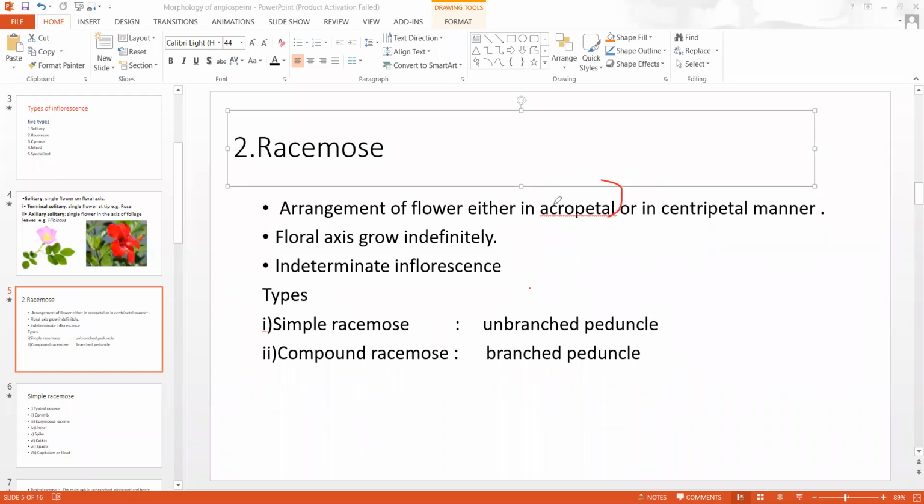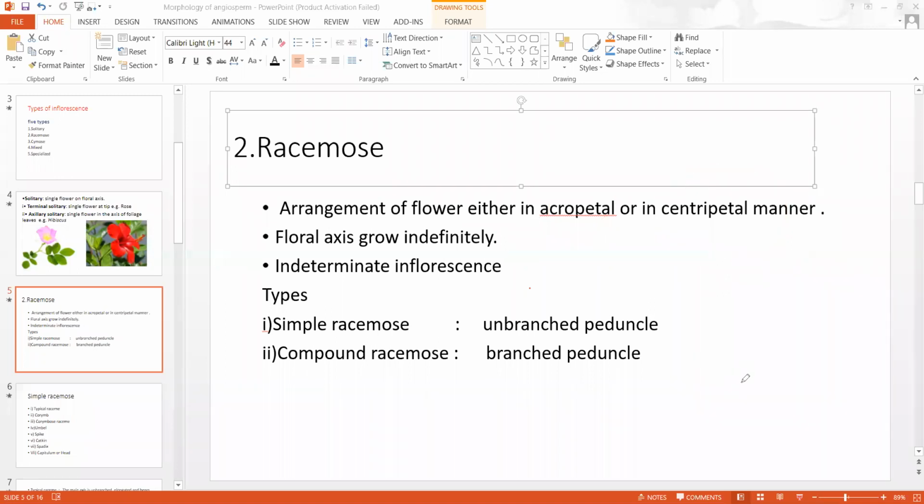acropetal succession. To tell again, in the floral axis, if old flowers are at the base and young flowers are at the apex, that is called acropetal succession. In a floral disc, if old flowers are at the periphery and young flowers are at the center, that is called centripetal succession. If flowers are arranged in acropetal or centripetal succession, that is called racemose inflorescence.